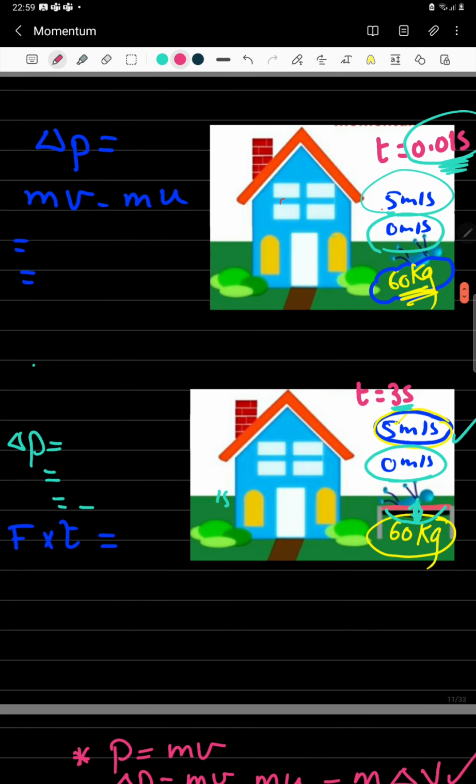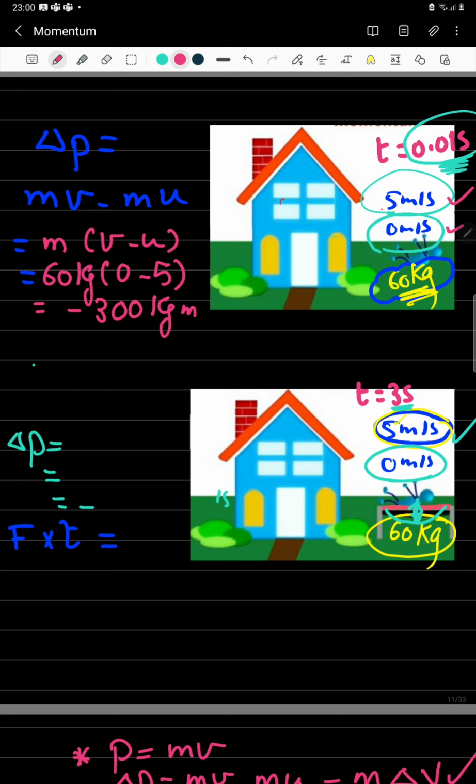Same idea here. If a person falls from a building, this person accelerated as he falls and he reached the ground at 5 meters per second. When he hit the ground, his speed became 0 meters per second. He has experienced a big change in momentum equal to what? Equal to his mass multiplied by the change in velocity. What is the change in velocity in this case? 60 kilograms. The final velocity is 0. His initial velocity is -5. He has experienced a change in momentum equal to 300 kilogram meters per second.